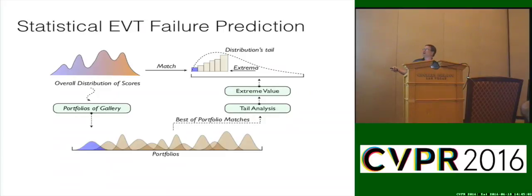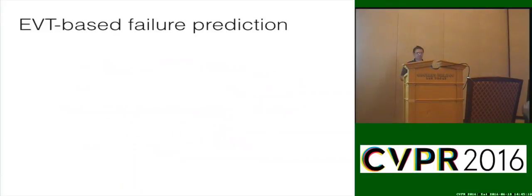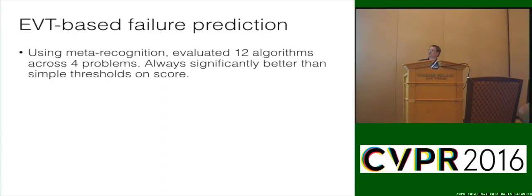So I go up here, I take the scores I get, I go through my tail analysis, just fit on the top couple of scores, do extreme value theory, and that gives me my prediction. And this comes back from a paper, which I don't remember, 2011 probably, EVT-based failure prediction. So we tested a bunch of biometric algorithms. We used meta-recognition to predict the performance of those algorithms.